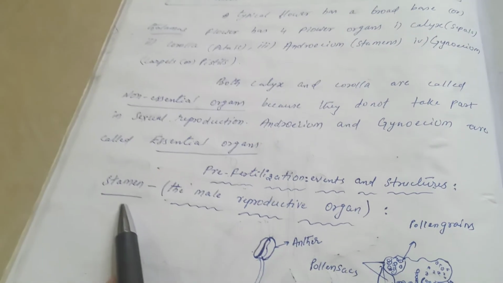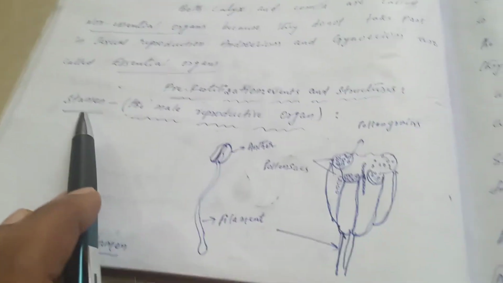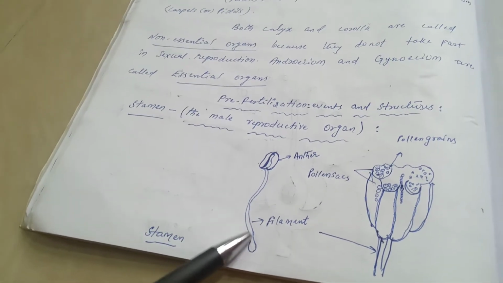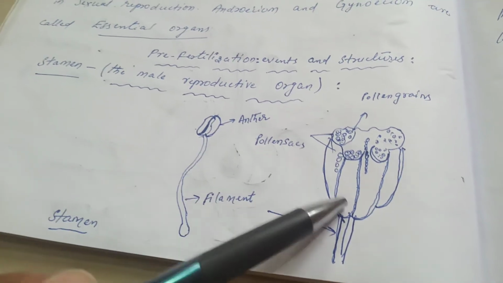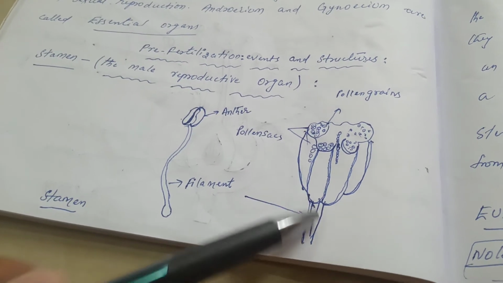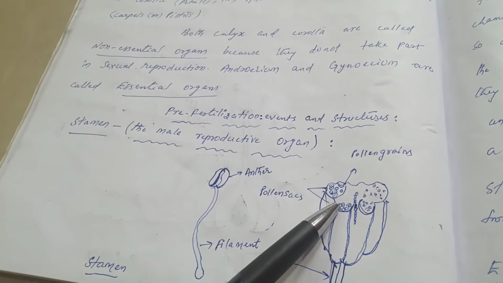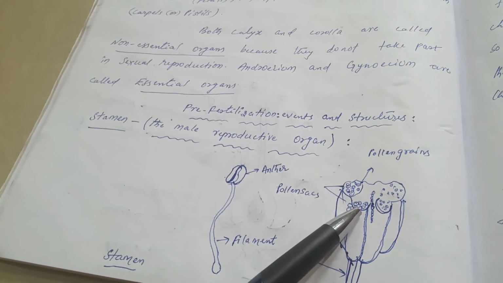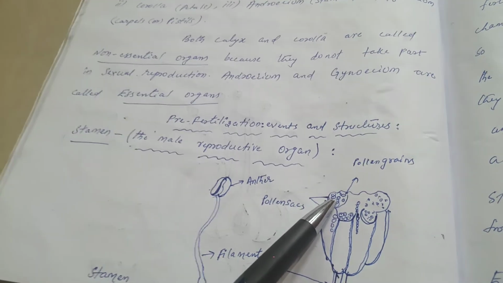The first we will discuss is stamen. So stamen is also called microsporophyll, or it is the male reproductive organ. So individual part of androecium is called stamen. Here this is a stamen. So each stamen has two parts. This is long slender filament, and this is the fertile part. The fertile part of stamen is called anther, and this is the 3D structure of stamen. So each anther has different pollen sacs, or pollen sacs are also called microsporangia, and these microsporangia later produce pollen grains. Pollen grains produce male gametes.